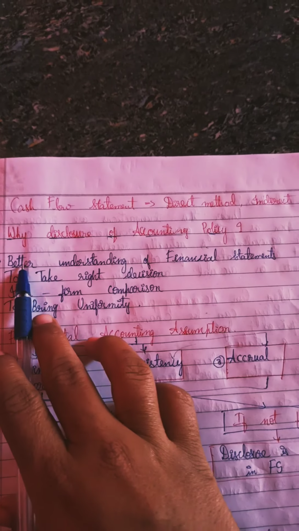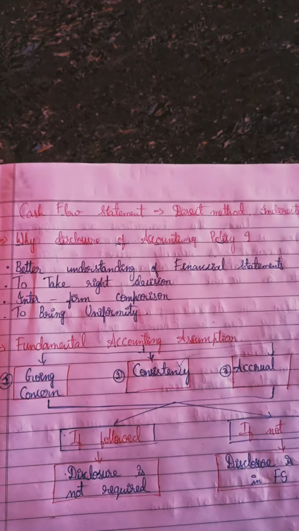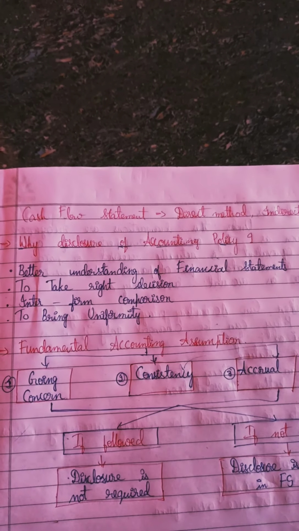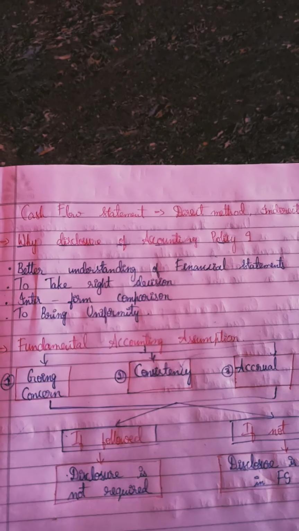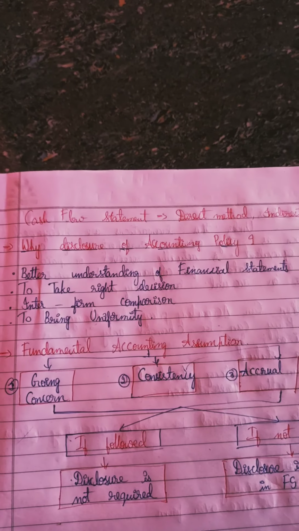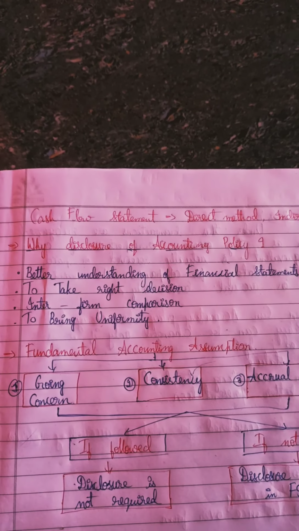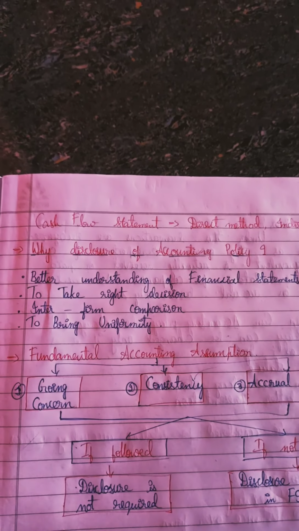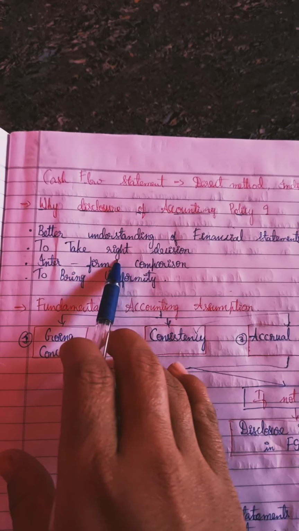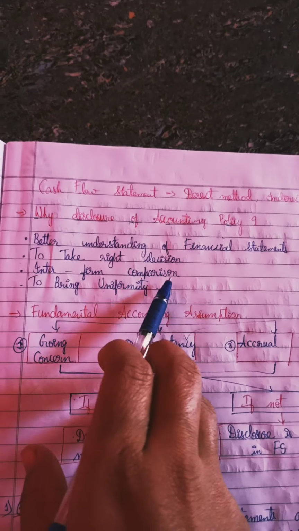For that purpose, this disclosure of accounting policy is required. For example, why is it? Because of better understanding of financial statements. When we go through the financial statements of a company, we need not have any doubts about how they have prepared this, that and everything. To understand the financial statements in a better manner, we need to disclose the policies we have adopted in our organization. And to take the right decision, it is very important for the user, right? And inter-firm comparison.